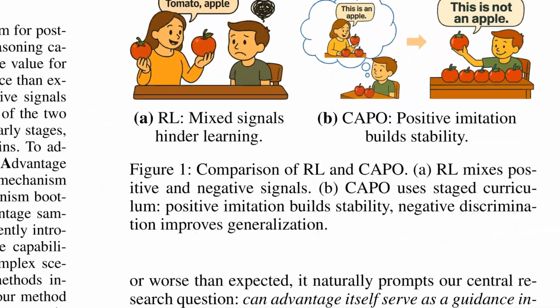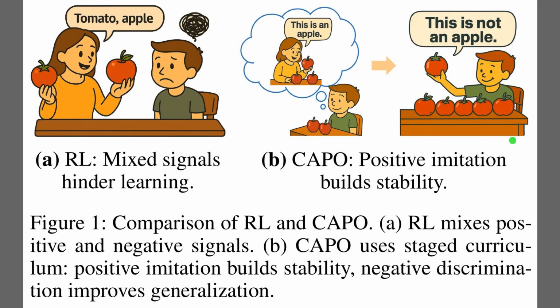Figure 1 contrasts how mixed and staged feedback shape learning. The whole illustration shows that giving positive and negative signals at once confuses the learner, so the child struggles to label fruit correctly. In panel A on the left, the teacher names different objects together, which creates mixed signals. In panel B on the right, the child first imitates only correct apple examples, then later learns from explicit not and apple corrections.